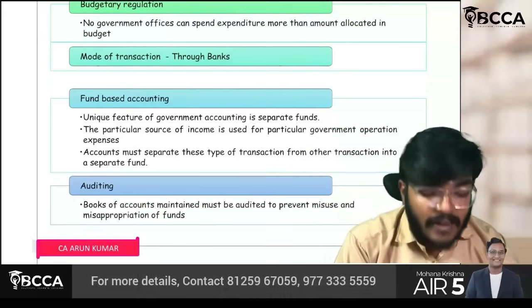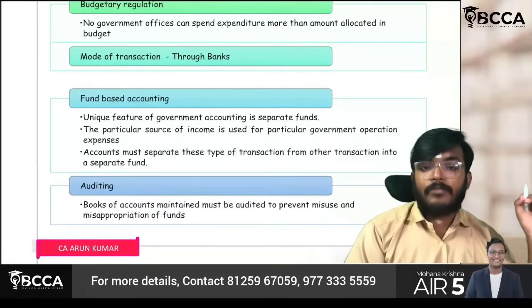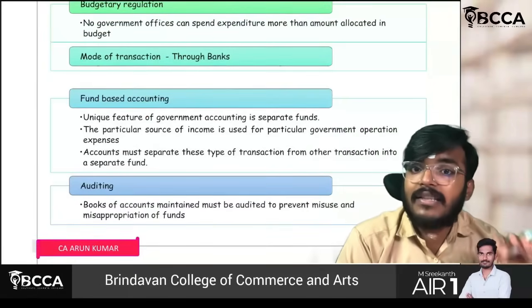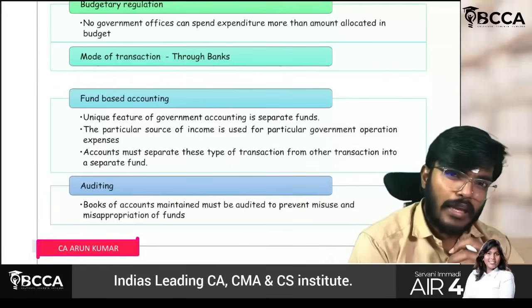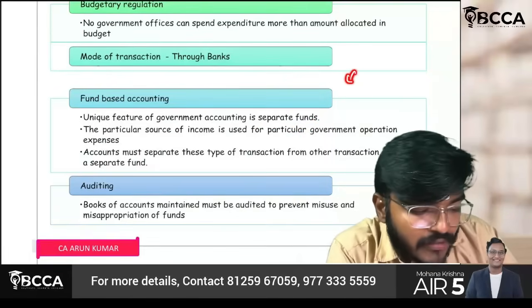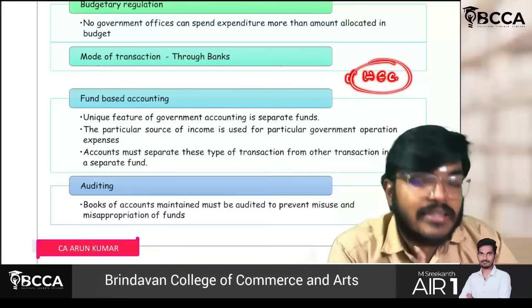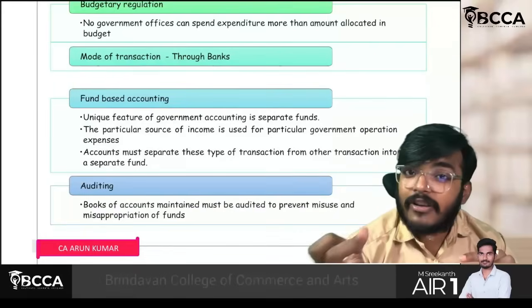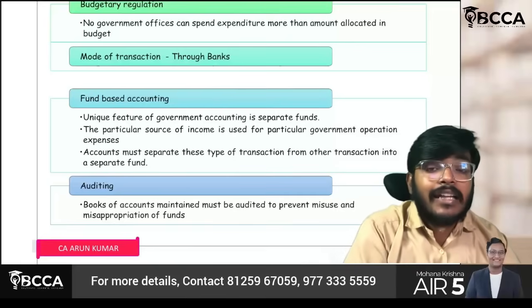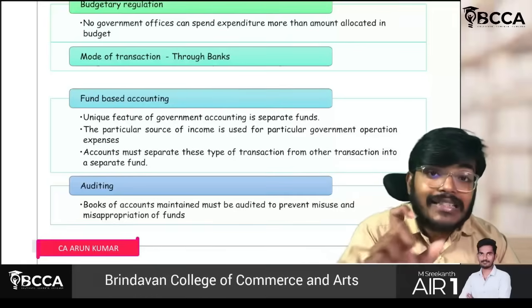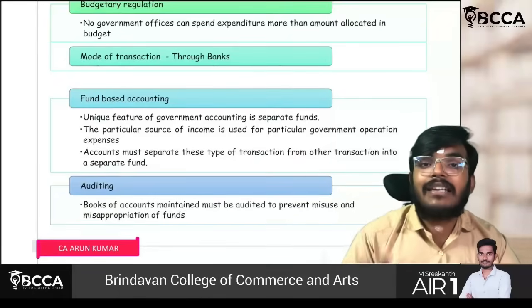And another thing is fund-based accounting, which means separate funds. For example, in income tax, if you remember, there is something called the health and education cess. Sir, the difference between tax and cess: whatever the government has collected in the name of tax, it can utilize for any purpose as required.